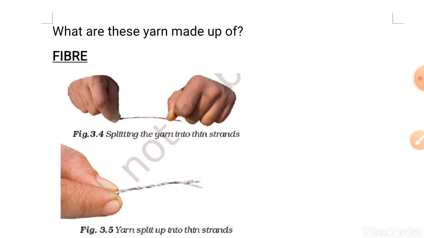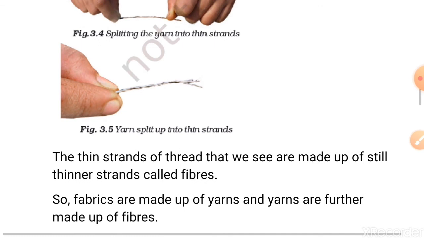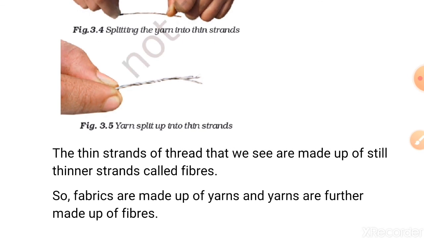So students, if you have any doubt, you can ask. So I will summarize for you. The thin strands of thread that we see are made up of still thinner strands called fibers. So fabrics are made up of yarns and yarns are further made up of fibers.